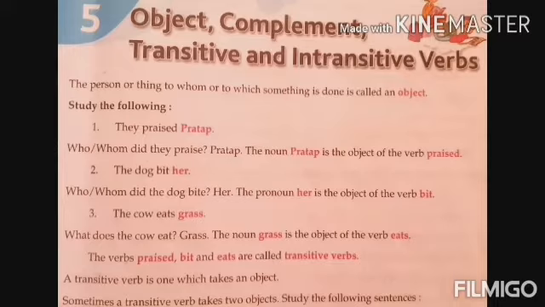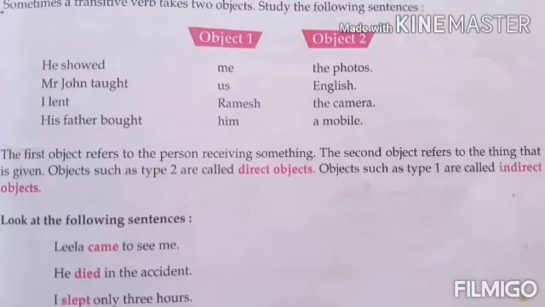So here praised, beat and eats are called transitive verbs because they have objects. Praised has the object Pratap, beat has the object her, eats has the object grass. Understood? You have understood clearly? I hope so.